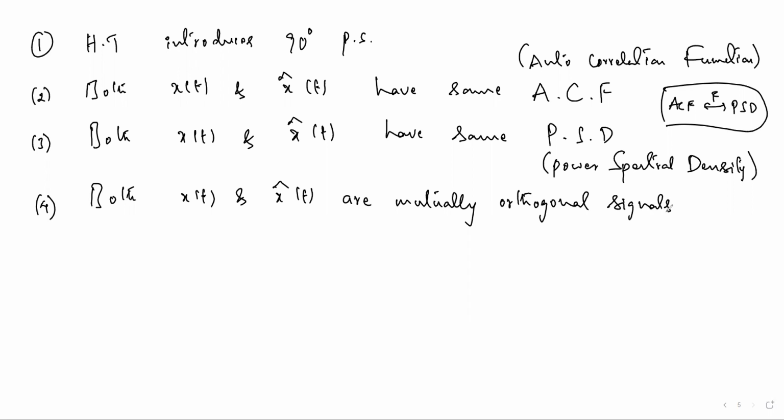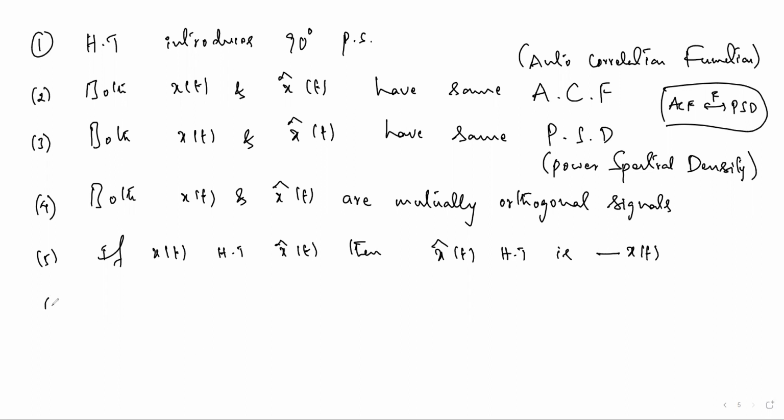And already I told you, the Hilbert transform of x of t is x cap of t; if x of t has Hilbert transform x cap of t, then the Hilbert transform of x cap of t is minus x of t. That is the conclusion.